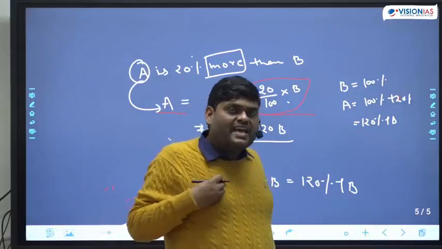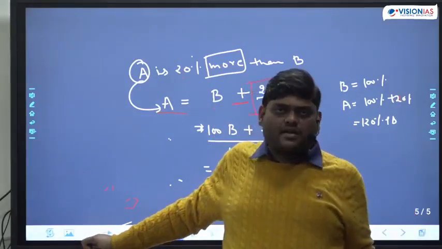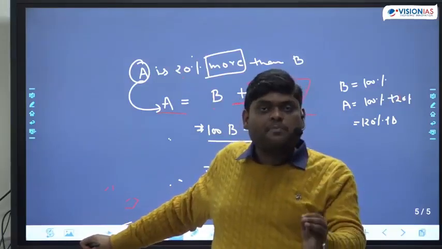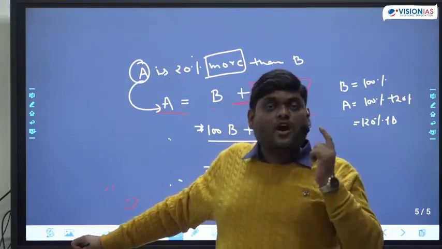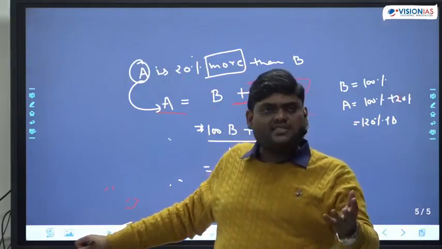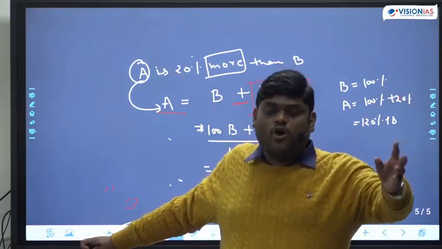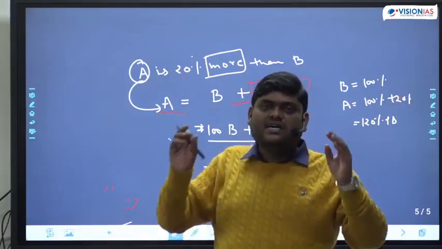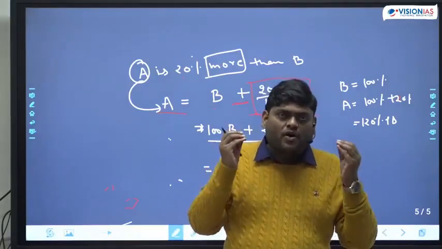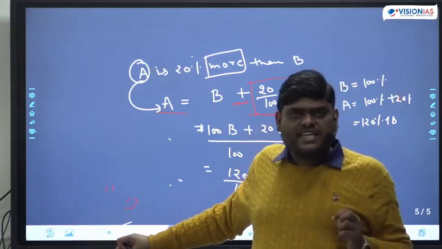अगर मैं कहूं, my height is 30% more than your height, I can simply say that my height is 130% of your height. Why? Because my height is 30% more than your height. So your height is 100%, my height will be 30% more. More means addition. How much addition? 30% addition. Add 30% into that, my height will become 130%. ठीक है sir? Is this making sense or not?